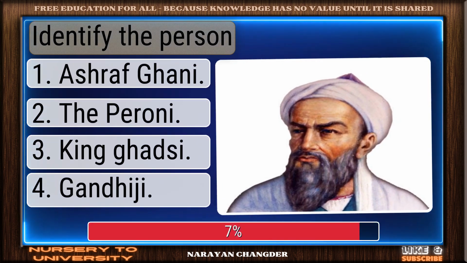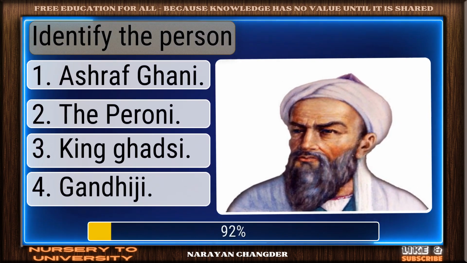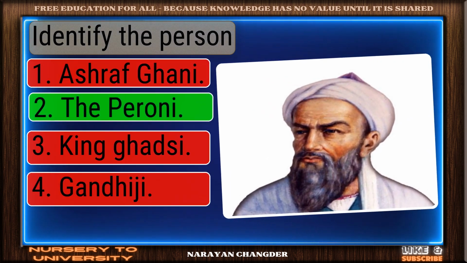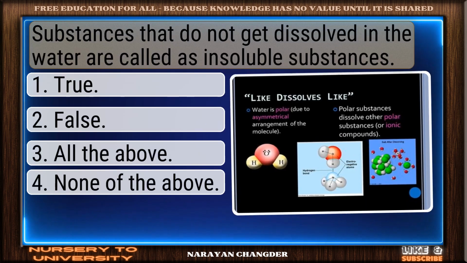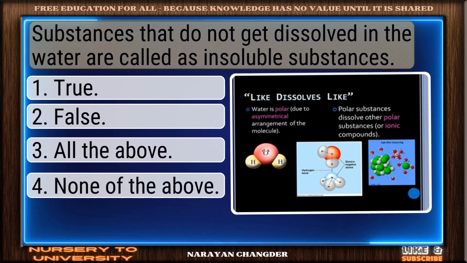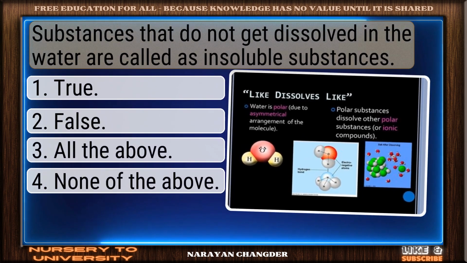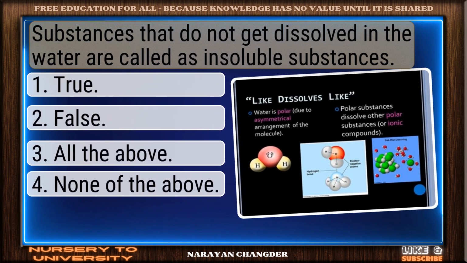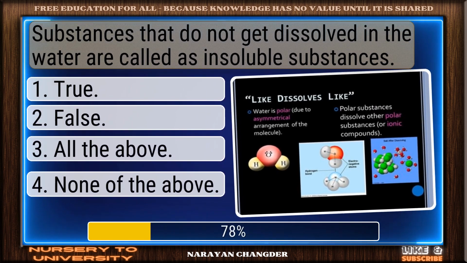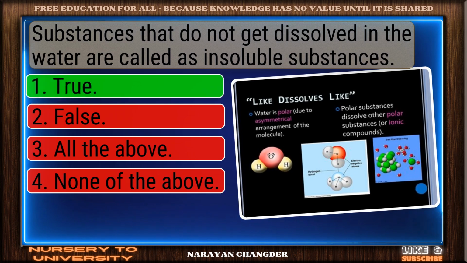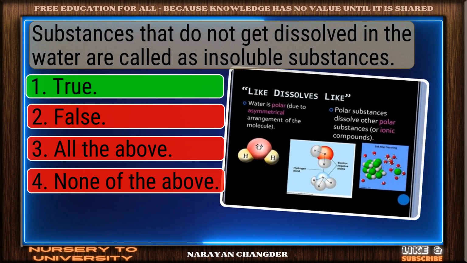Identify the person. You chose the Peroni, and it is correct. Substances that do not get dissolved in the water are called as insoluble substances. Great thinking. True is the right choice.